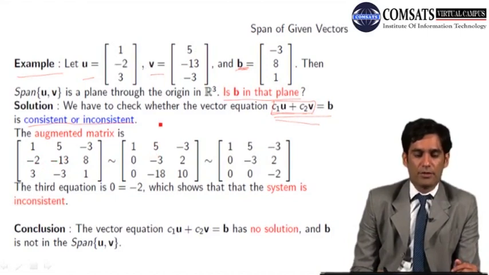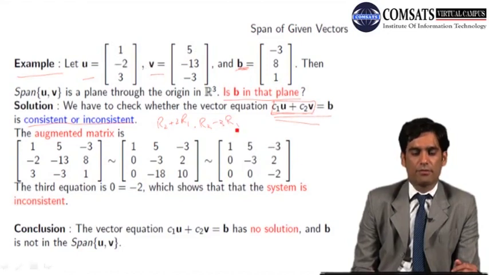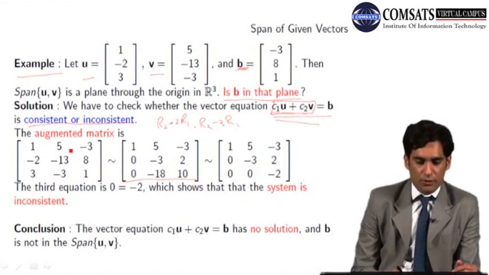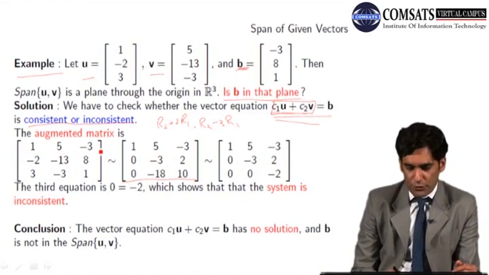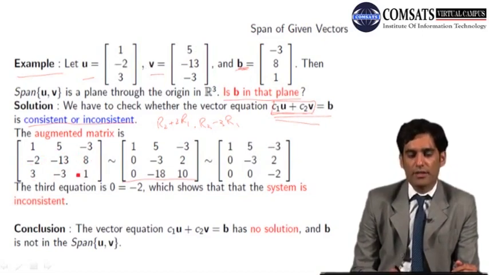So I will do the row operation R2 plus 2 times R1, that will make -2 as 0, and second row operation I will do R3 minus 3 times R1. That will make this 3 as 0. Ultimately, I will have this matrix. And of course, whenever we do the row operation, we multiply the complete row R1 by 2 and add to each corresponding entry of R2, so on and so forth. R3 के लिए भी इसी तरह.